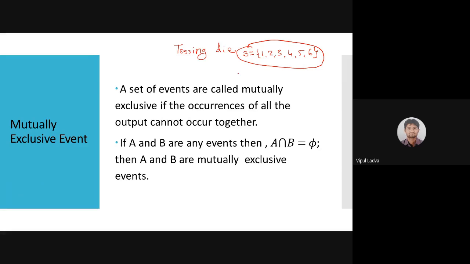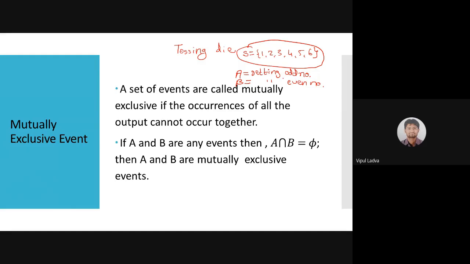Now, among this random experiment, we need to identify two different events. I'm labeling them as A and B. I'm labeling A as getting an odd number, and event B, getting an even number. Now observe both these events, A and B.